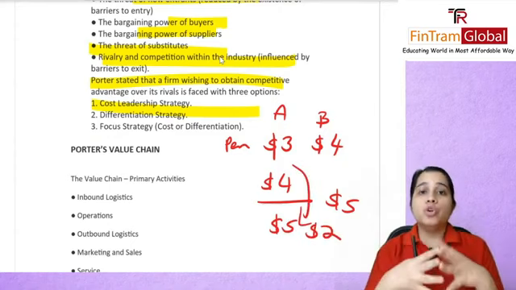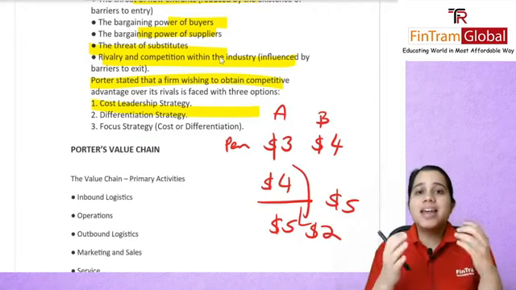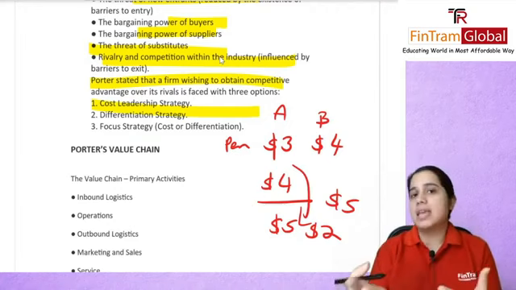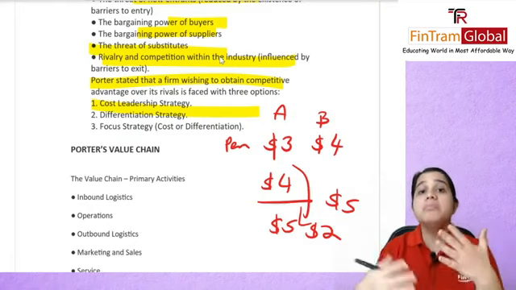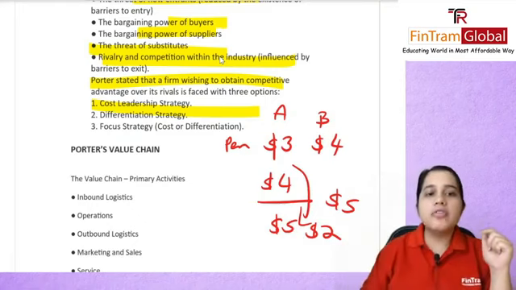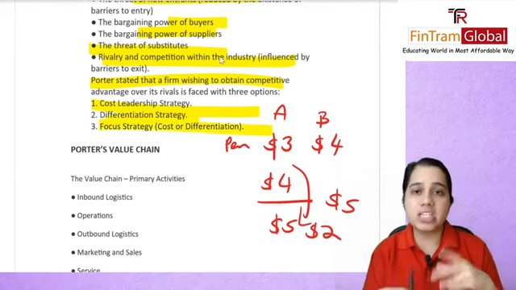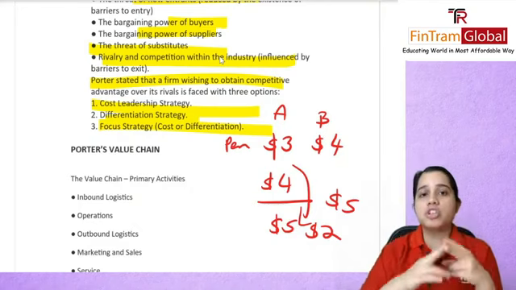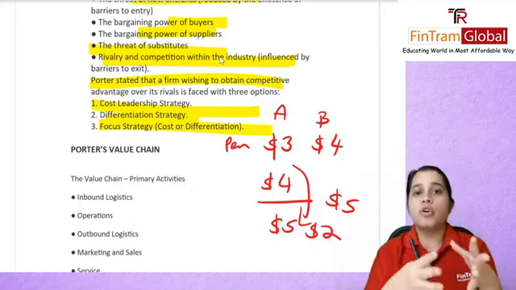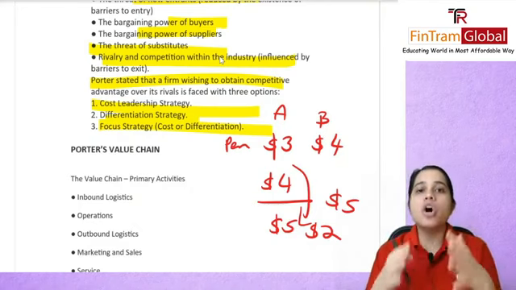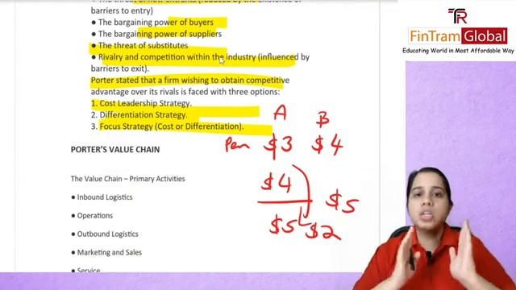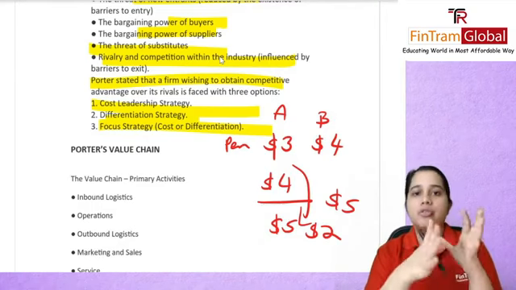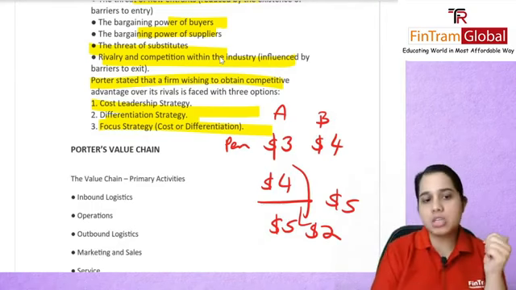So by being a cost leader, that is producing at a very low cost, they can of course make more profit. Or they could sell, like I said, at $4 and increase their sales. You have your differentiation strategy and you have your focus strategy. This can be of 2 types. Cost focus, that is you are focusing on being the cost leader, or you are differentiated, that is you will say, all right, I will only cater to the needs of kids. I'll sell goods only for this particular section. So that is your differentiation.